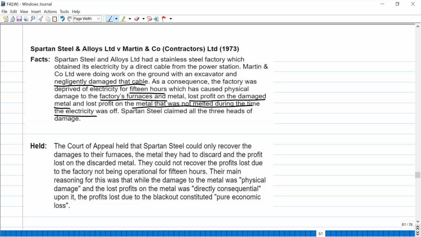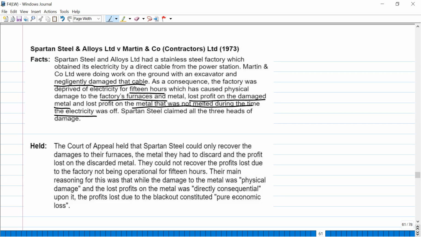The other metal which you haven't melted yet, okay, you cannot claim the loss for that. Why? Because that loss is a pure economic loss. Okay, so consequential economic loss is recoverable, but pure economic loss or financial loss is not recoverable. Okay, economic or financial loss anyway.